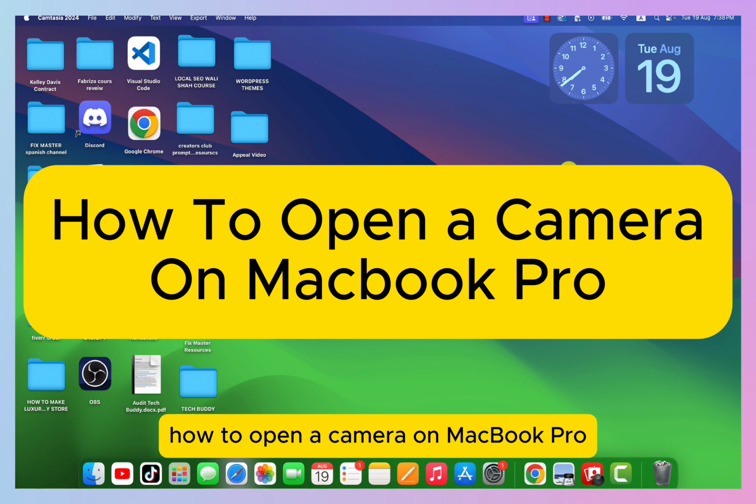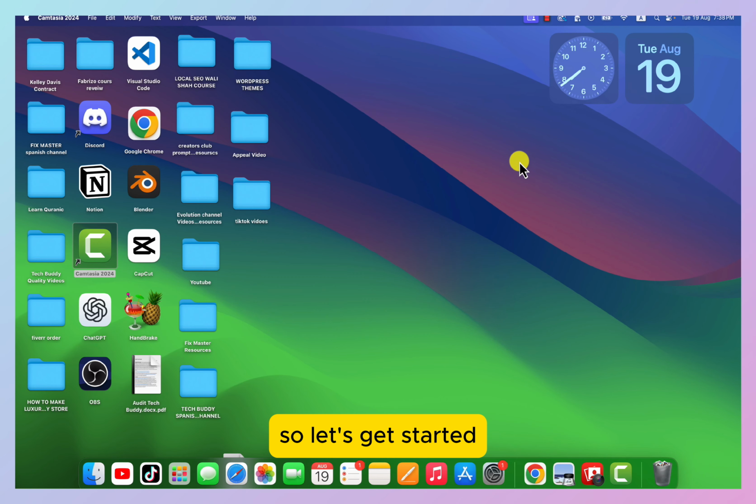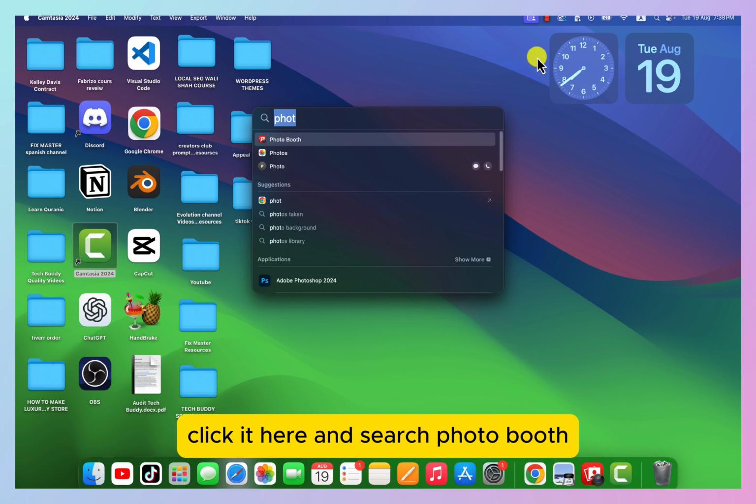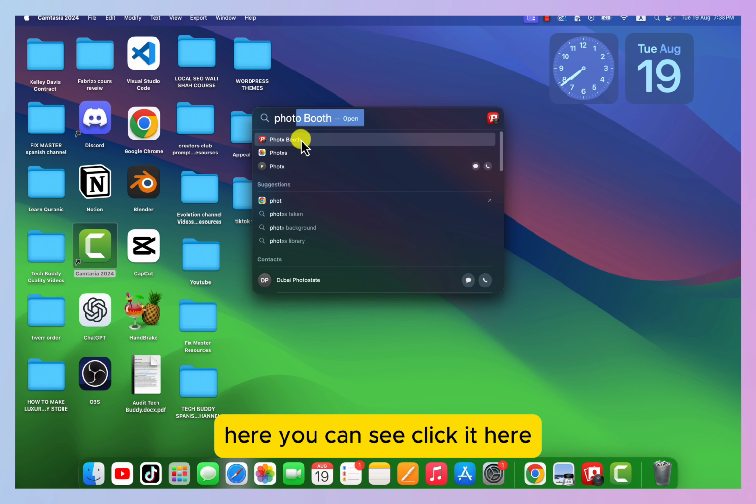How to open a camera on MacBook Pro. So let's get started. As you can see here, a search icon, click it here and search Photo Booth. Here you can see, click it here.